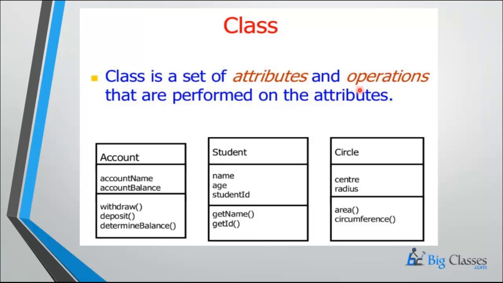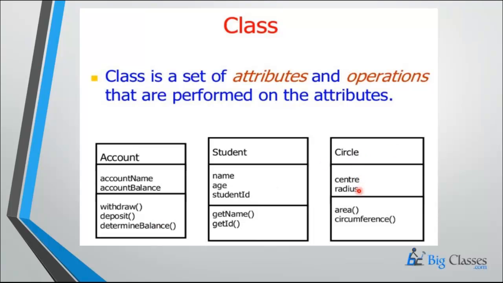Let me clarify exactly what attributes and operations are. A student has a name, an age, and an ID. These are attributes. Take account as an example. Account is a class, whereas name, balance, ID, and password are all treated as attributes. The operations are performed by the account holder, that is withdraw, deposit, and checking the balance.